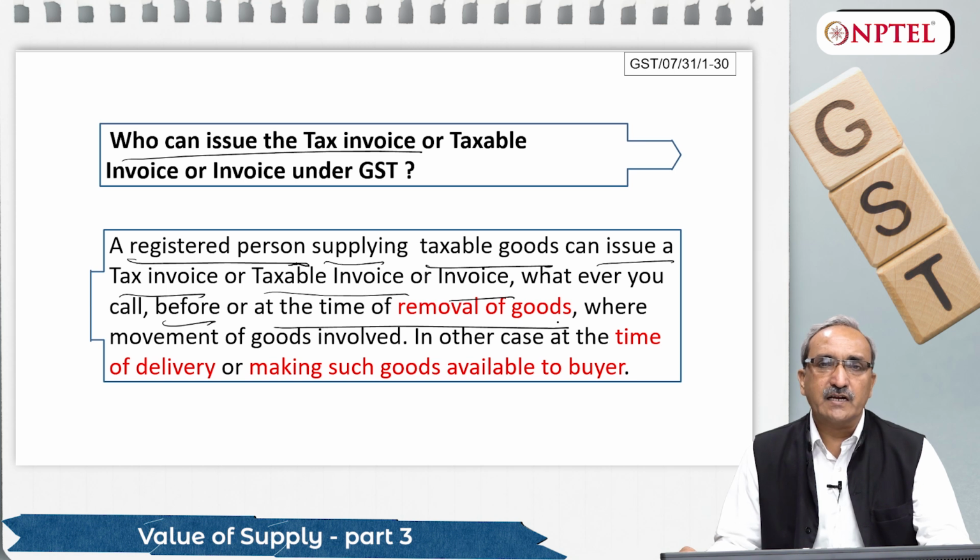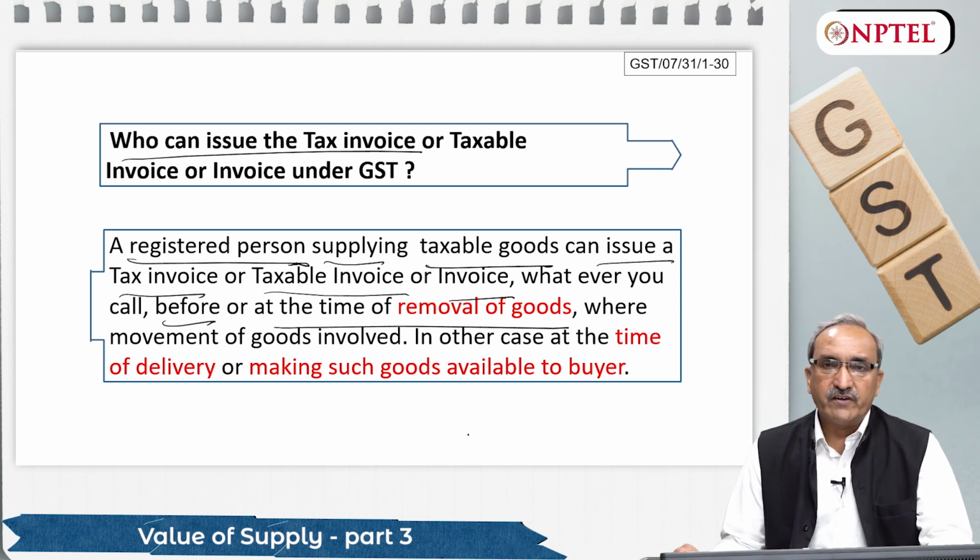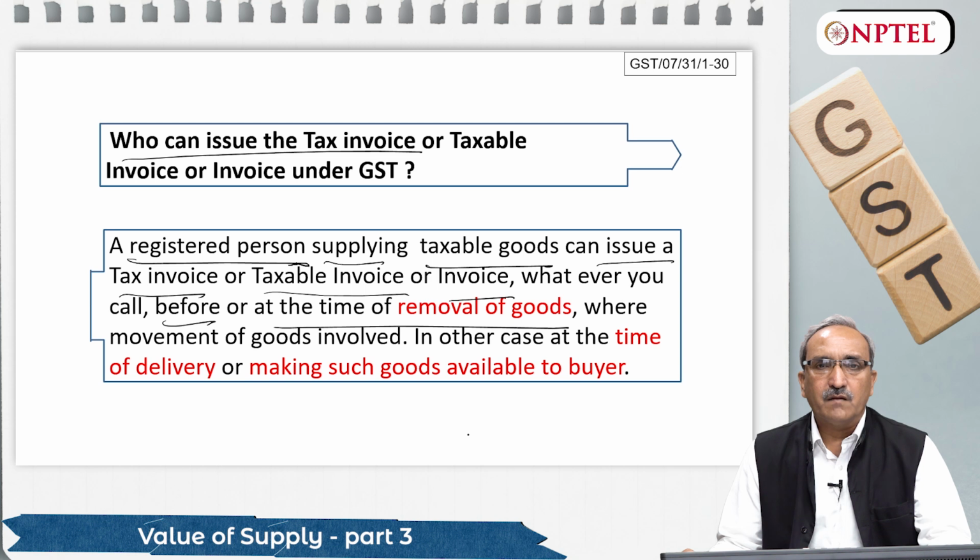There are cases where an invoice is not required. We will discuss that also. But in normal circumstances, goods cannot move without having an invoice with them. And where there is no movement of goods, it happens many times in business. There are transactions where goods are being manufactured, installed or fabricated at the consumer's side itself.